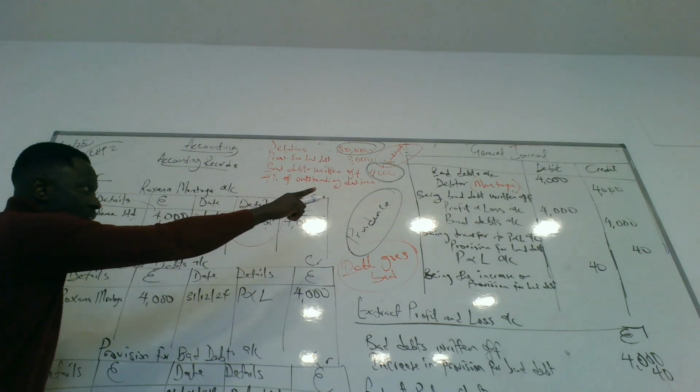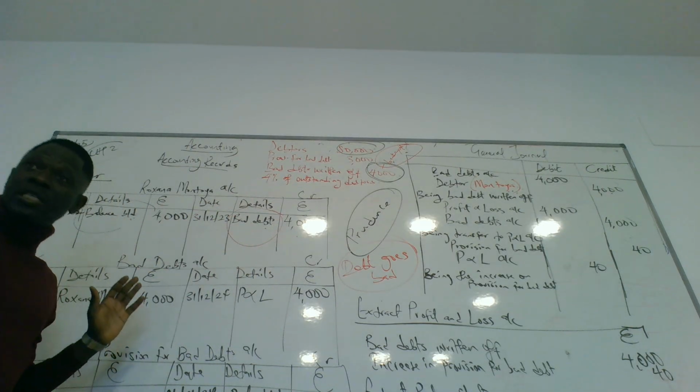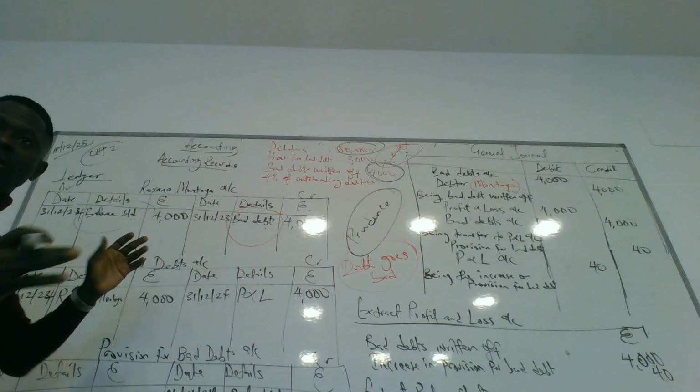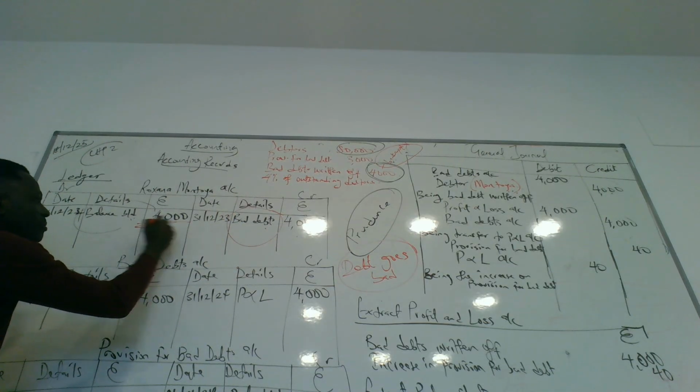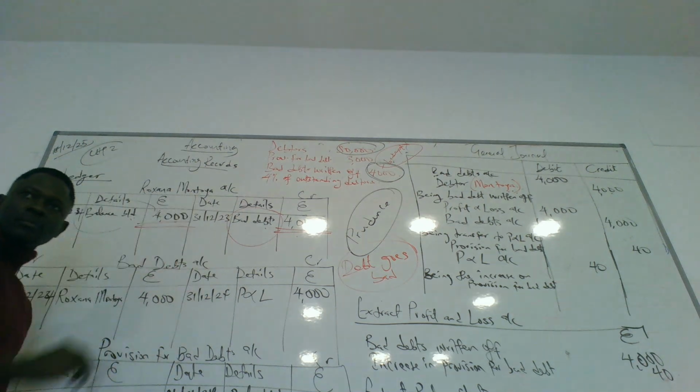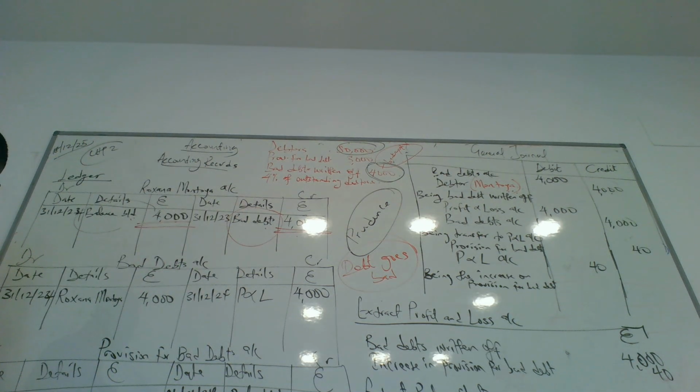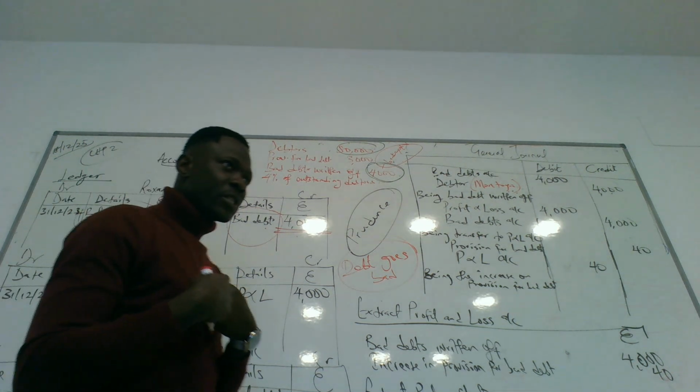The debit side here becomes the credit side here. How much is Montoya owing the business? 4,000. It's off. The account is done. Montoya. Because we are going to pay. Do you get the first transaction here?